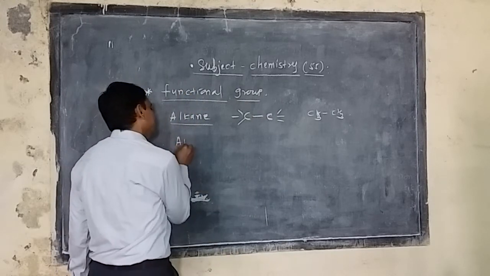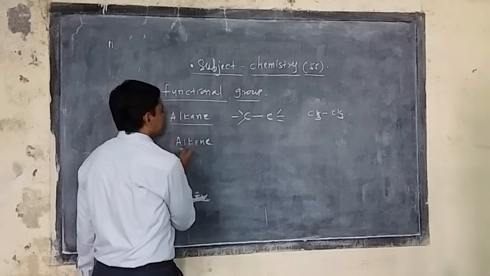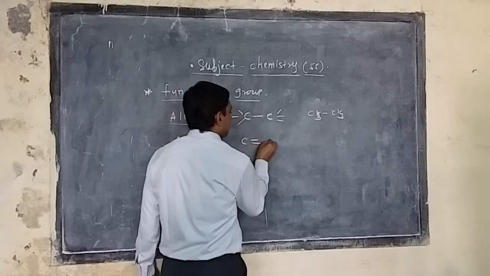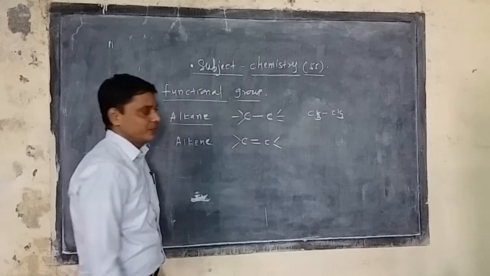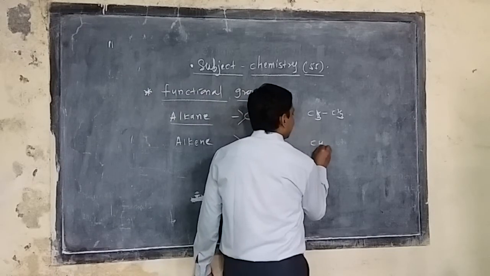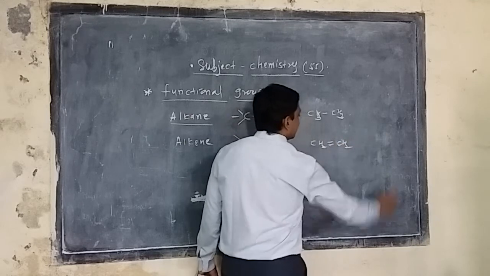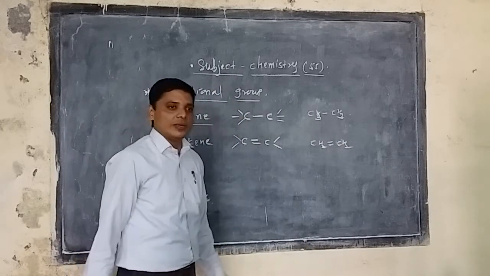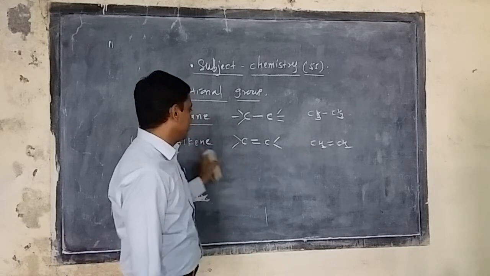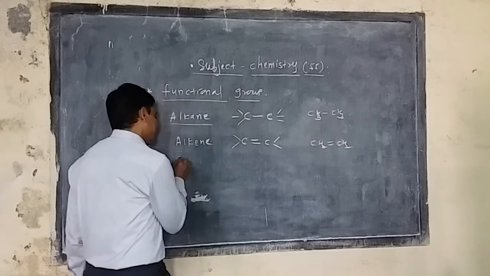In the case of alkene, it is unsaturated, so the carbon-carbon double bond is the simple functional group of the alkene family. For example, ethylene, CH2=CH2. Any hydrocarbon consisting of a carbon-carbon double bond shows that it is an alkene.